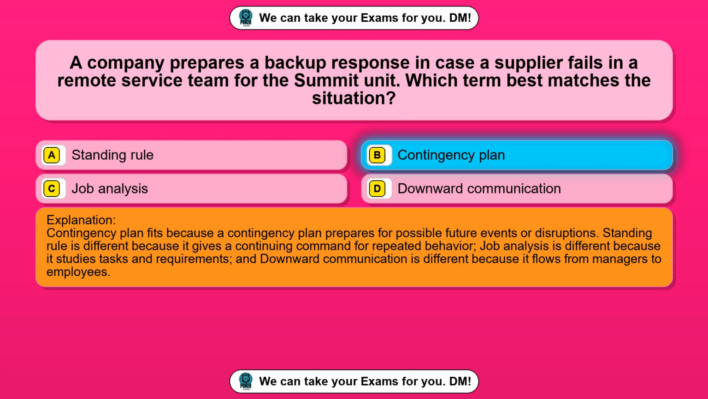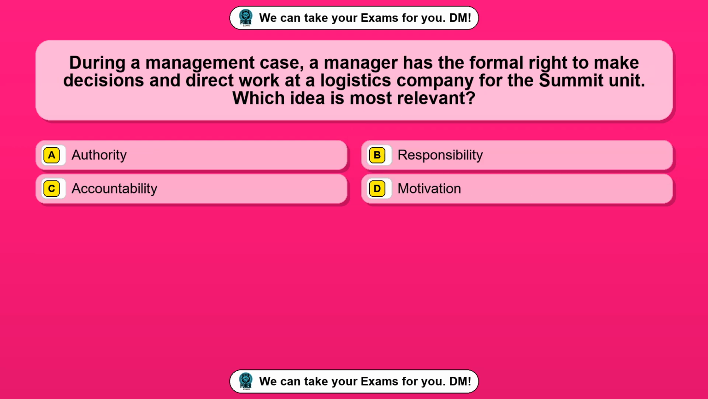Question 50. During a management case, a manager has the formal right to make decisions and direct work at a logistics company for the Summit unit. Which idea is most relevant? Option A, authority. Option B, responsibility. Option C, accountability. Option D, motivation. The correct answer is option A, authority.